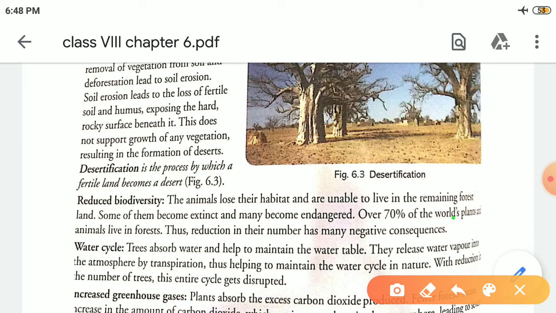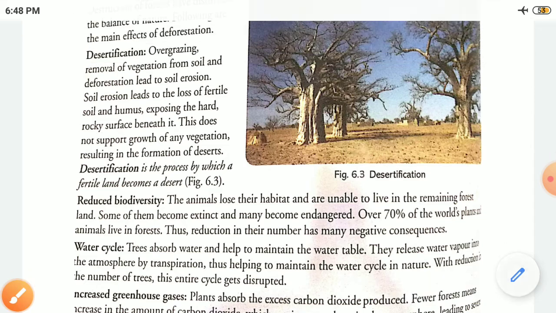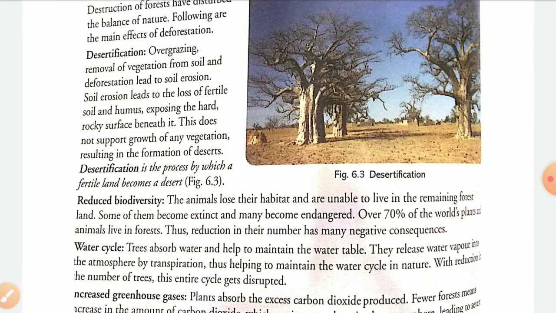And if we do not conserve, if we do not stop deforestation, then it will keep on moving the same way, isn't it? Then see, reduced biodiversity. Yes, it will help the biodiversity to become extinct. Okay, we can say it will get destroyed totally. Then the water cycle.